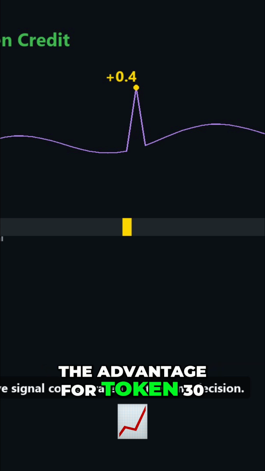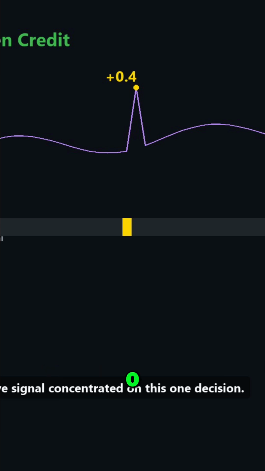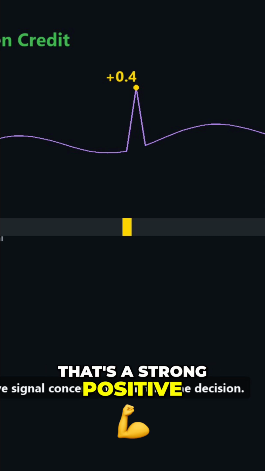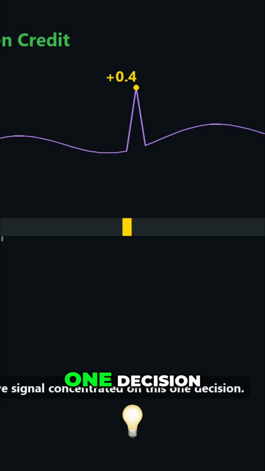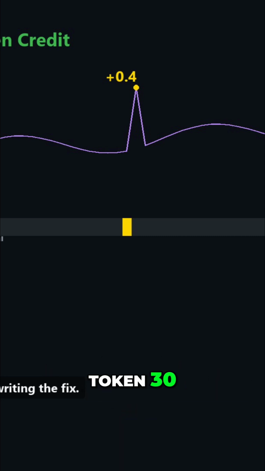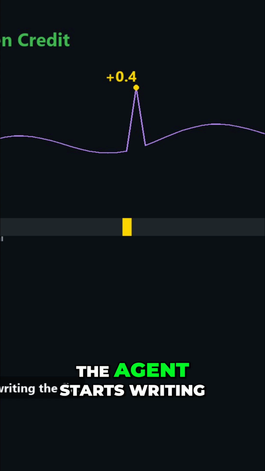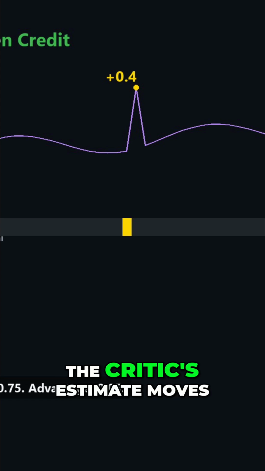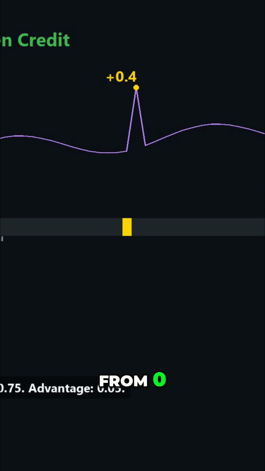The advantage for token 30,000 is 0.4. That's a strong positive signal concentrated on this one decision. Token 30,001. The agent starts writing the fix. The critic's estimate moves from 0.7 to 0.75.